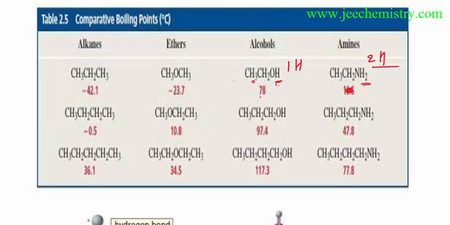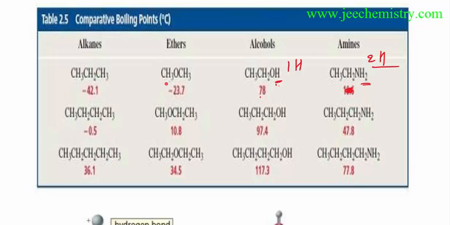In such examples, this one doesn't have any group, this one has oxygen, which will produce dipole interactions. Oxygen has higher electronegativity, and oxygen and hydrogen are there. This one has NH2, which will produce 2 hydrogen bonds. This will produce 1 hydrogen bond. This having oxygen will produce dipole interactions. This doesn't have any dipole moment.